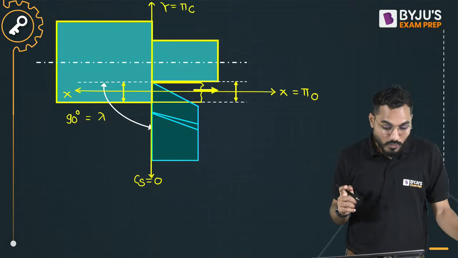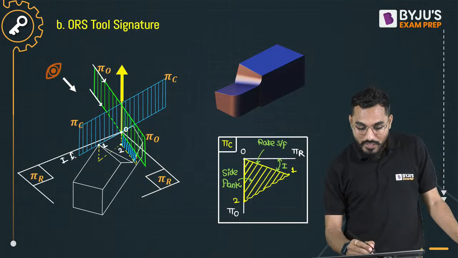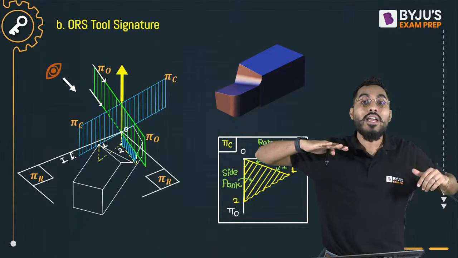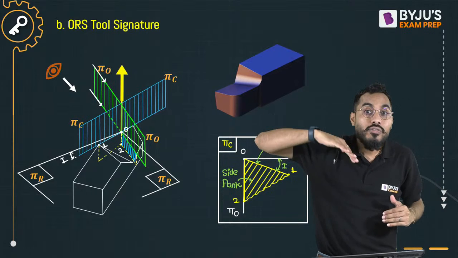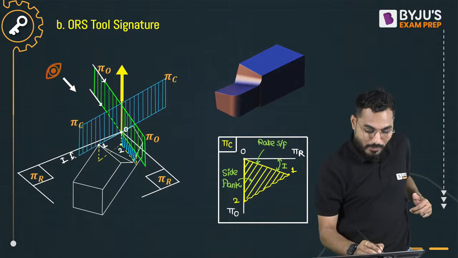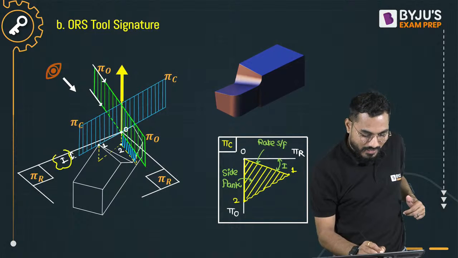If it is so, can I say that this is the inclination angle I? Inclination angle means the angle made by the rake surface with the reference plane along the cutting edge. This is my inclination angle.